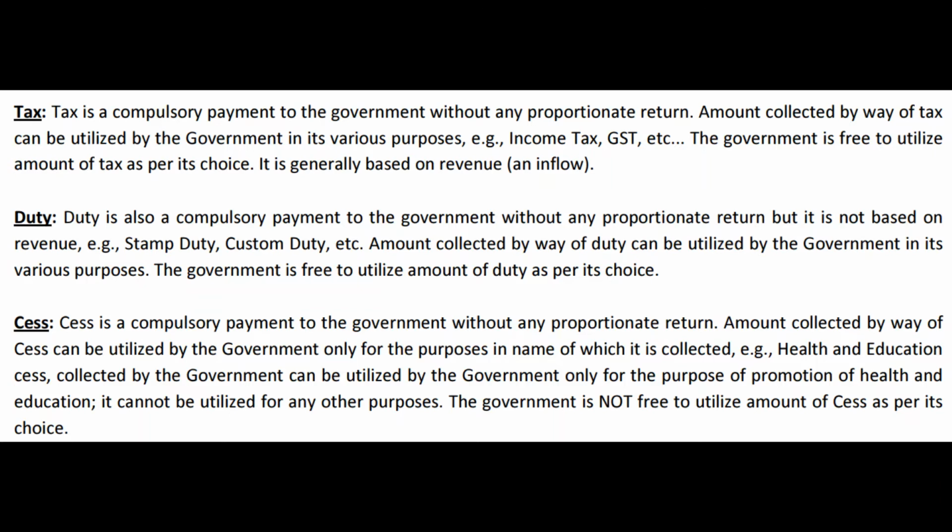Now, what is the difference? Once we know the common point, as far as the basic nature of tax, duty and cess is concerned, that is the same. It is a compulsory payment to the government without any proportionate return. All of them are the same.